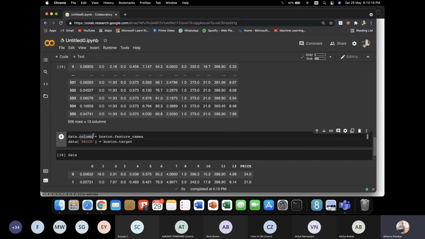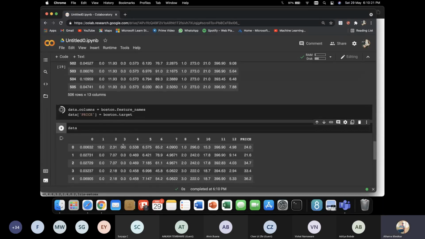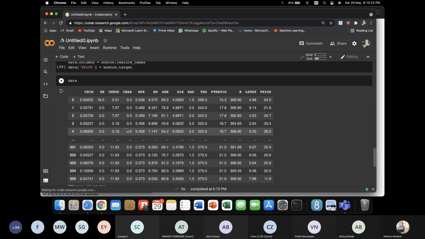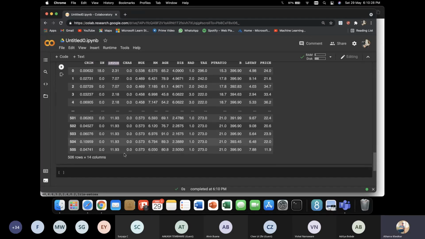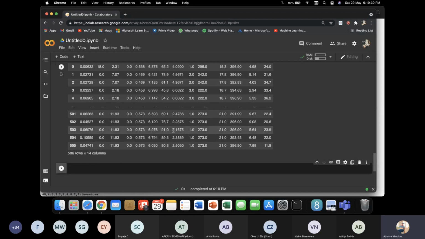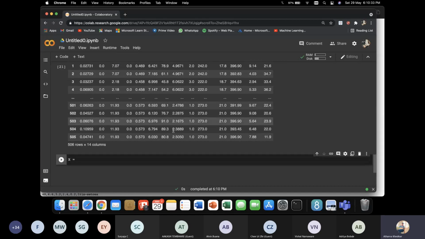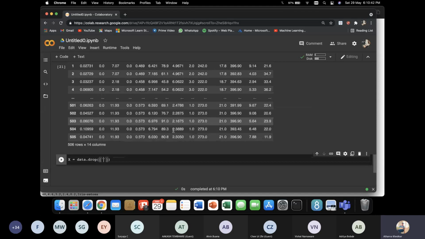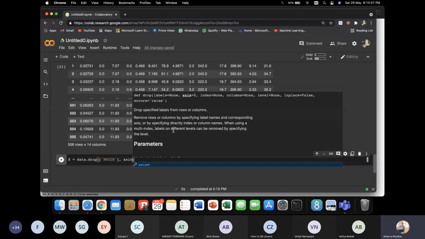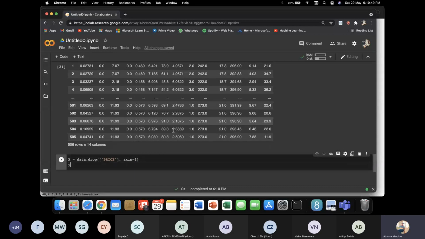Okay, I wrote the column. So data dot columns. See, now you have your column names and you have your data, so you have a proper table. Now, just as easy as that, we have our X, and X would be everything except what I don't want, the feature. And what is the feature? It's price. And Y would be just my price.